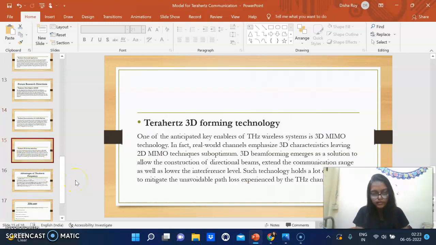Terahertz 3D beamforming technology. One of the anticipated key enablers of terahertz wireless systems is 3D MIMO technology. In fact, real-world channels emphasize 3D characteristics, leaving 2D MIMO techniques suboptimum. 3D beamforming emerges as a solution to allow the construction of directional beams, extend the communication range as well as lower the interference level. So such technology holds a lot of promise to mitigate the unavoidable path loss experienced by the terahertz channel.